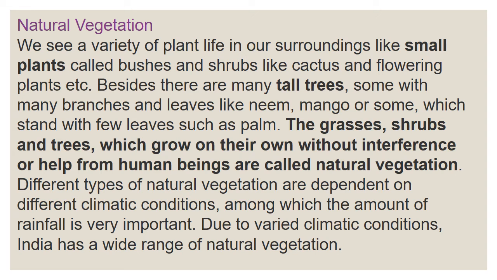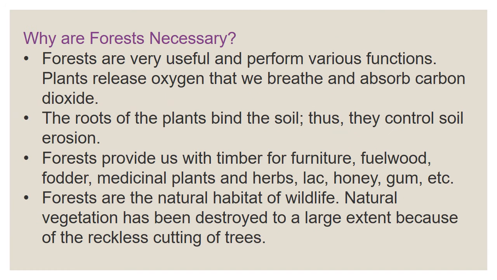Understood, children? Very good. So they depend on different climate conditions, different amount of rainfall falling. According to that, the natural vegetation varies. So we have a variety of natural vegetation. Next,